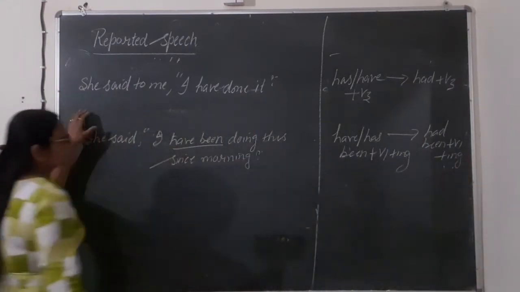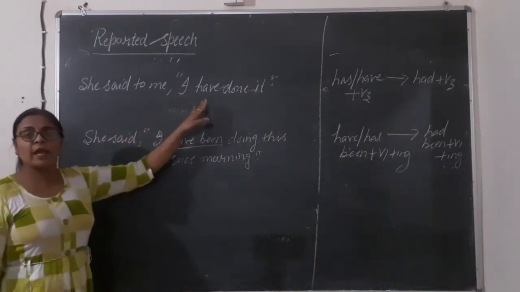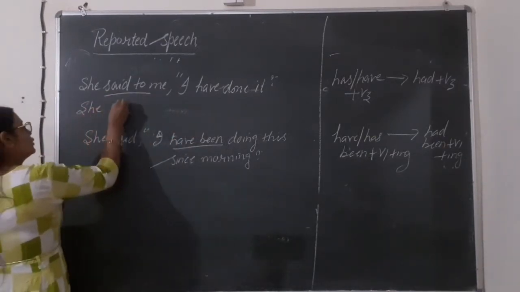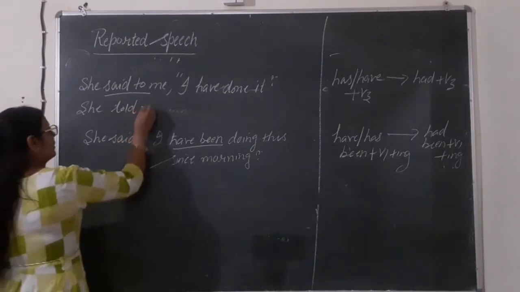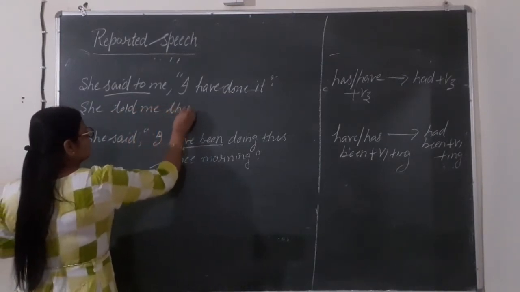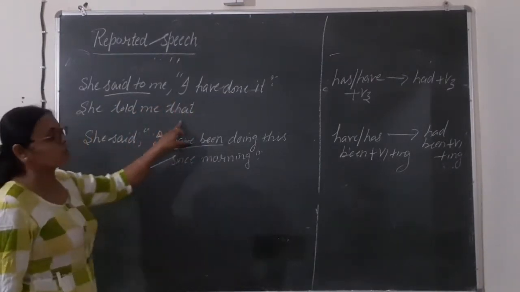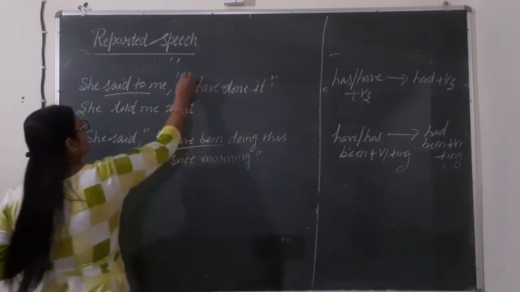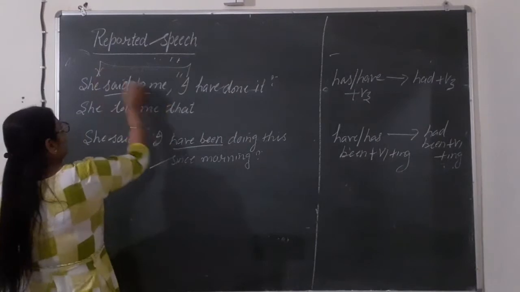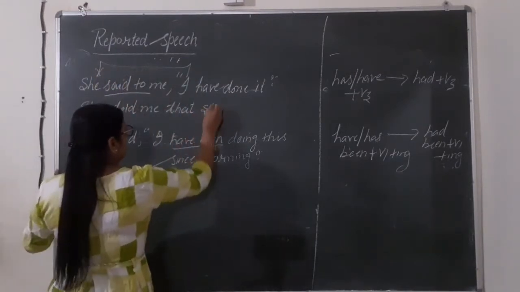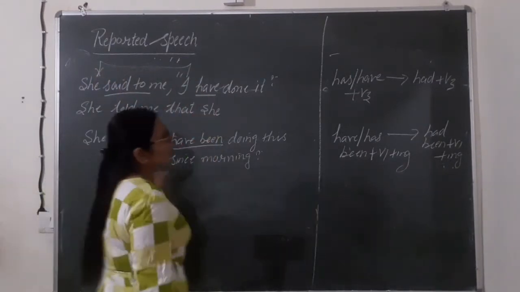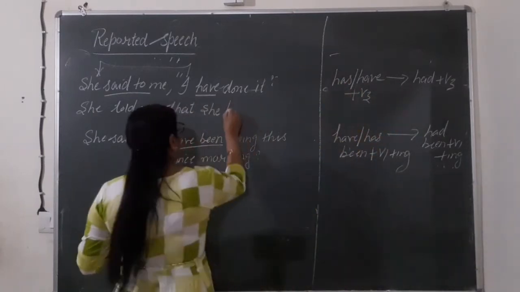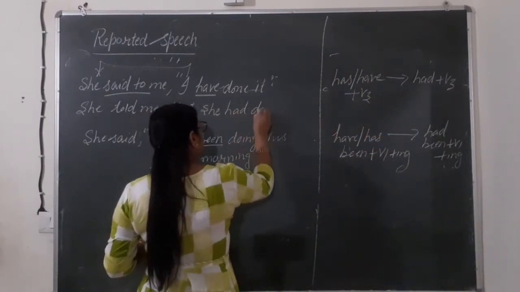Okay, now let's change this. She said to me, I have done this. First we will change this. She told me that. To remove the inverted commas, we have used here that. Now here I is in the inverted commas. This will be changed into our subject. So here I will be changed into she. Have is here. According to present perfect, this will be changed into had. She had done it.